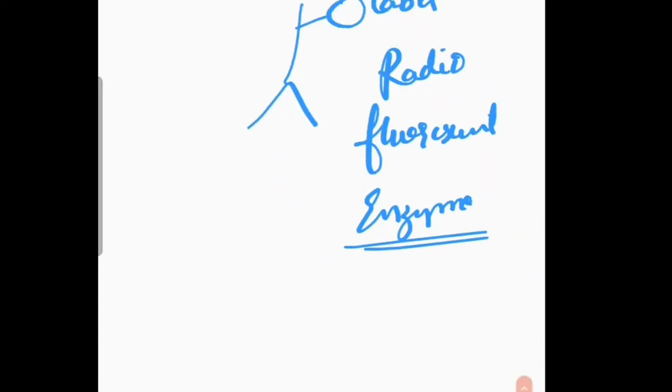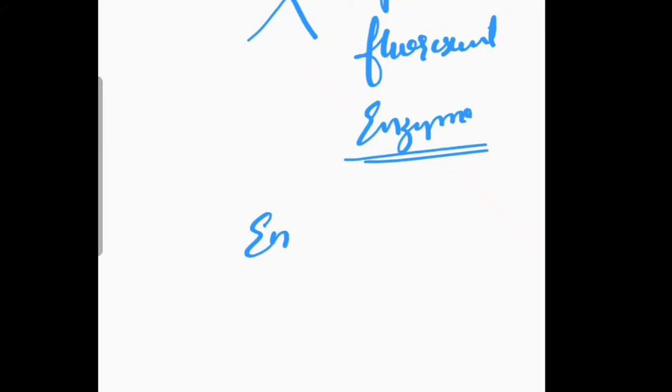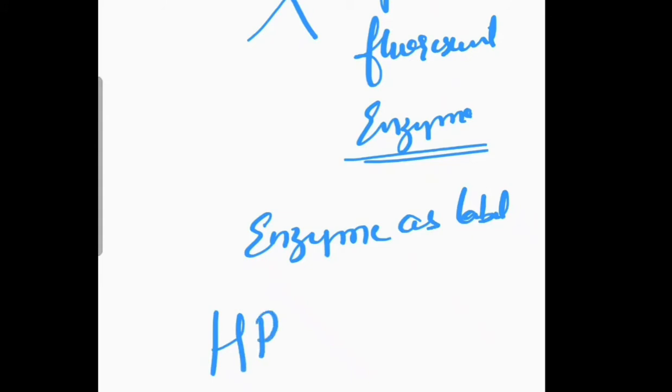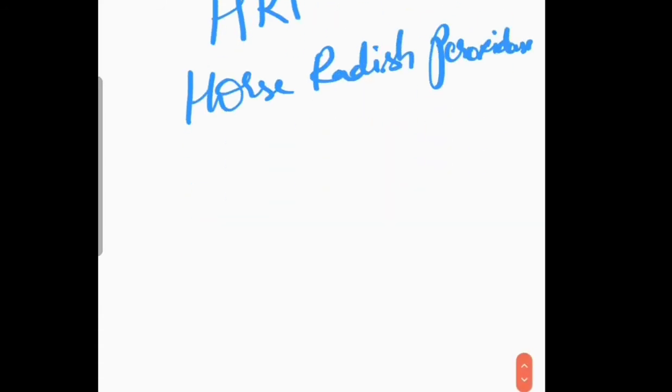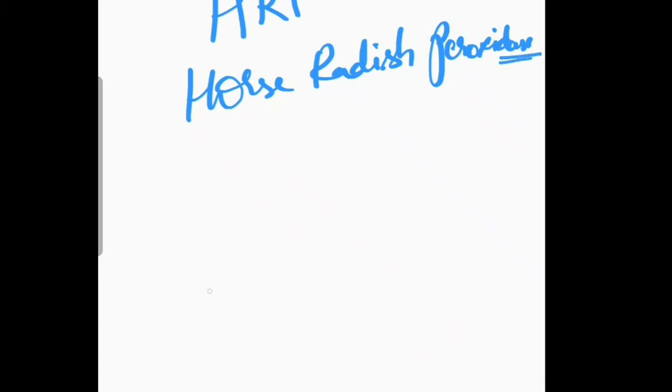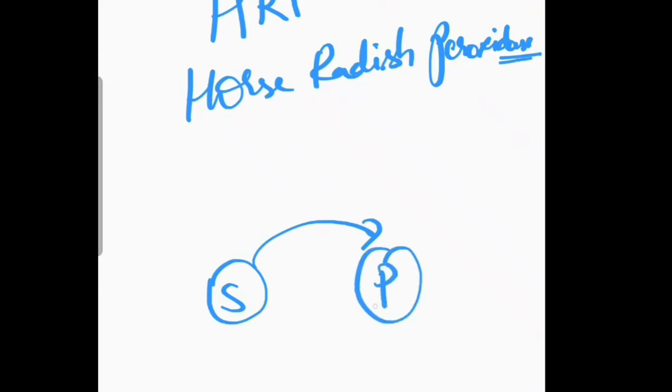Now let us understand with one example. So I am taking enzyme as a label. I just give one example of HRP. HRP stands for horseradish peroxidase. So what this enzyme does is, there is a substrate, and upon the action of enzyme produces product.